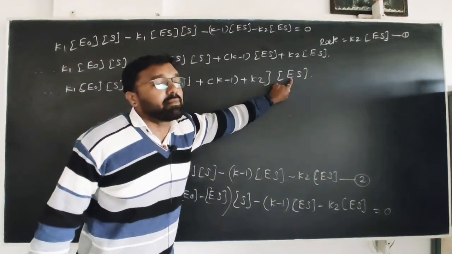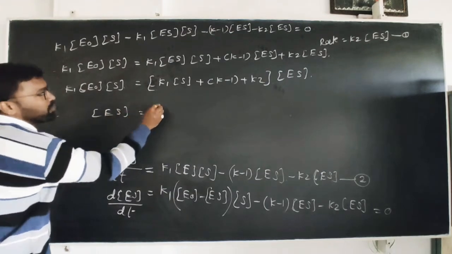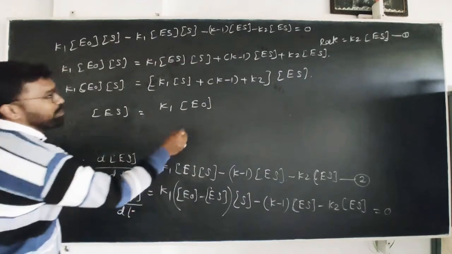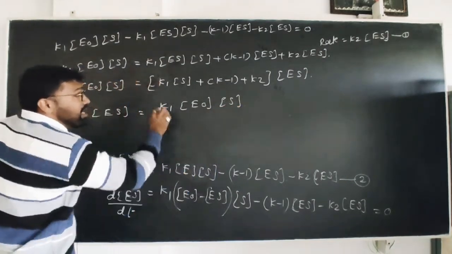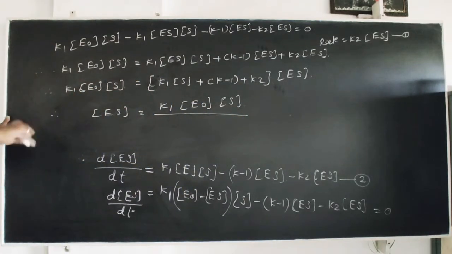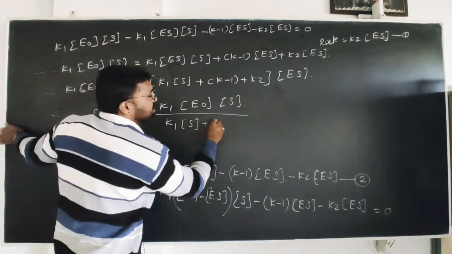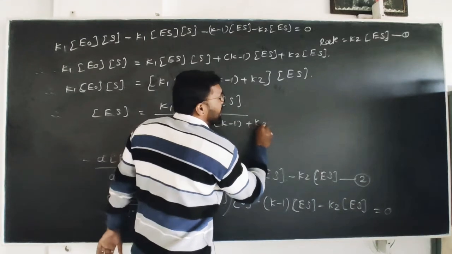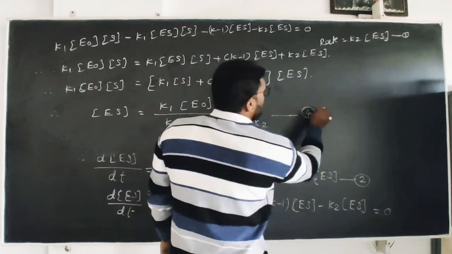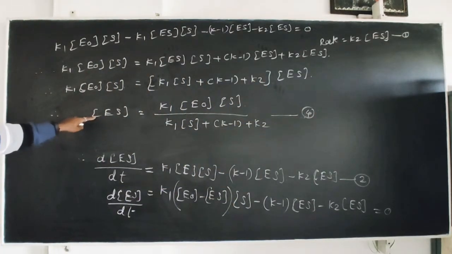To find the value of the intermediate, ES is equal to K1 into the initial concentration of enzyme into S, divided by, since these terms are multiplied on the other side and become the denominator, K1 into S plus K inverse plus K2. This is the next equation number. This is now the value of ES.